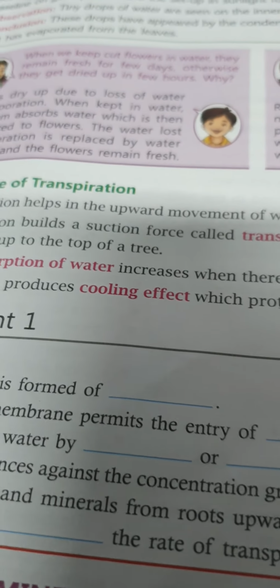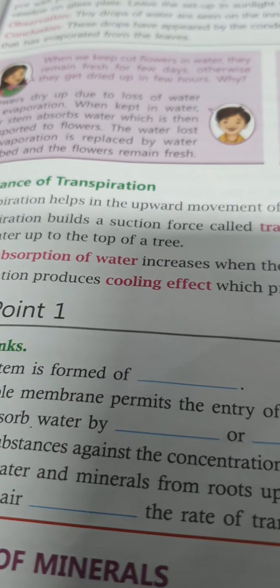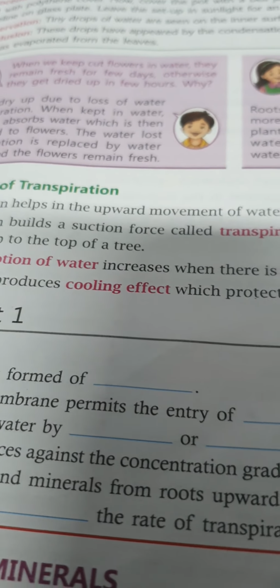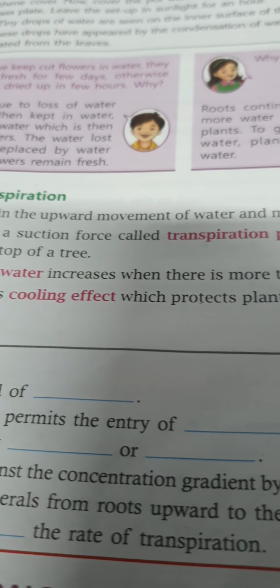The transpiration pull is that when a plant loses water through transpiration from the leaves, water and mineral salts from the stem and roots are pulled upward into the leaves.